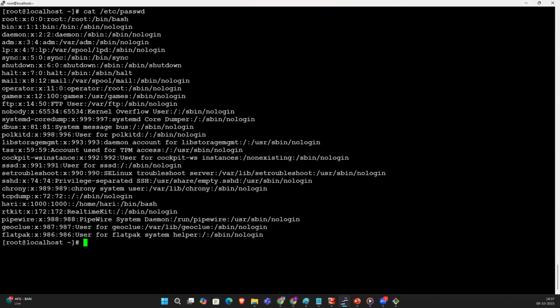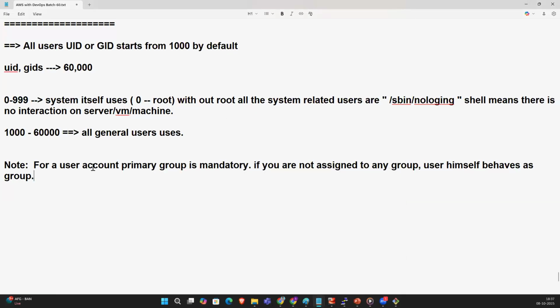That's the reason Hari himself behaves as a primary group. I will tell you, and you will understand what is primary and what is secondary. So for a user account, the primary group is mandatory. If you are not assigned to any group, the user himself behaves as a group. Understood? Yes, very good. Now you understood the user and the group.